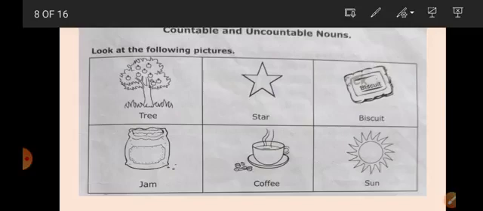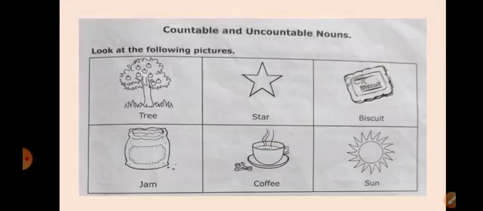No, we cannot. So the nouns that cannot be counted are called uncountable nouns, and the nouns which can be counted are countable nouns.